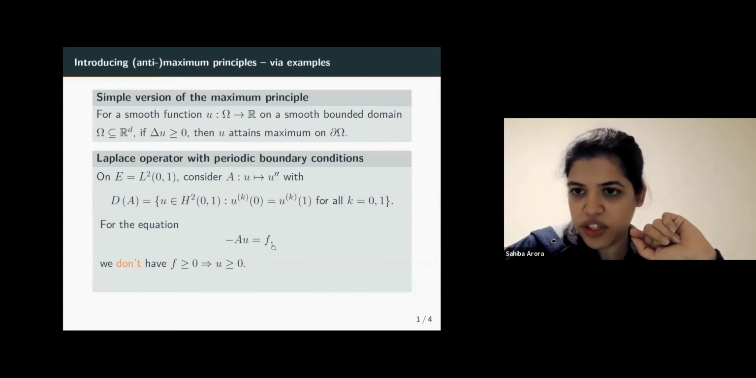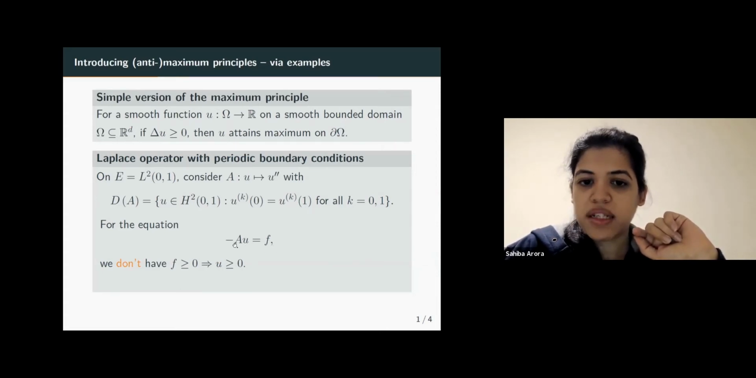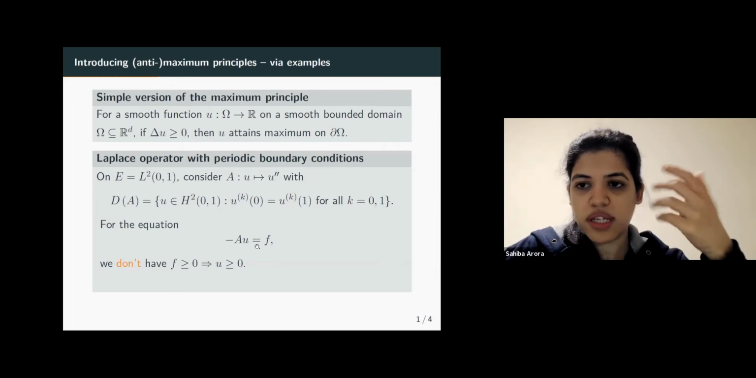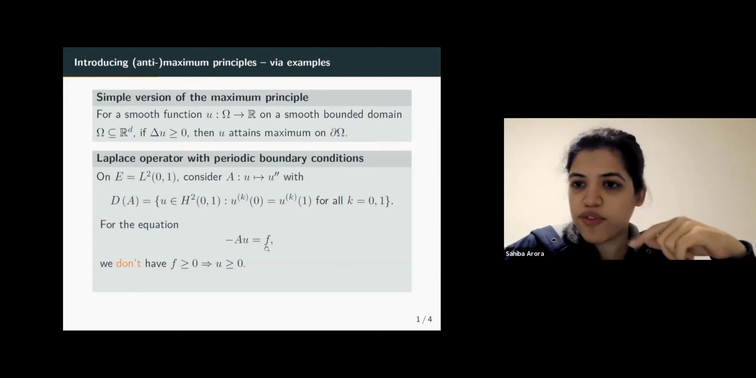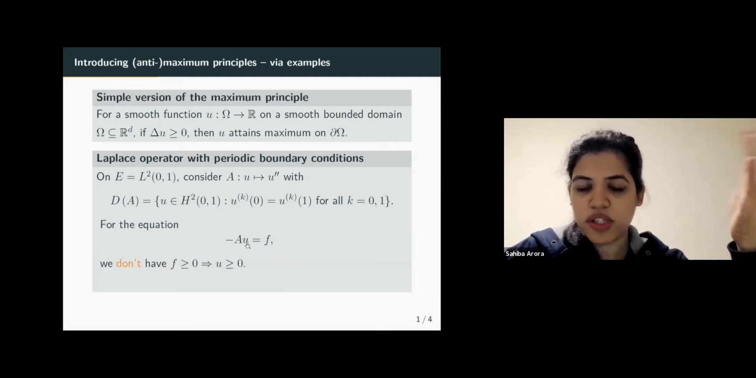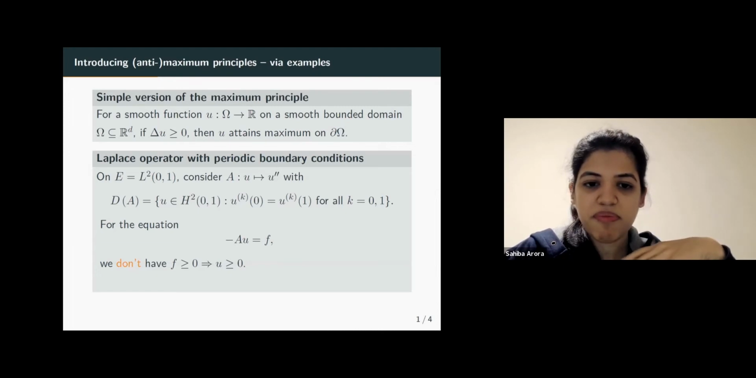Then f is greater than or equal to 0. And u satisfies this equation because minus Au is 0, because it's a constant minus 1 function. So the double derivative is naturally 0. And f is positive, but u is a negative function, so it's never positive. And so we no more have that f positive implies u is positive.